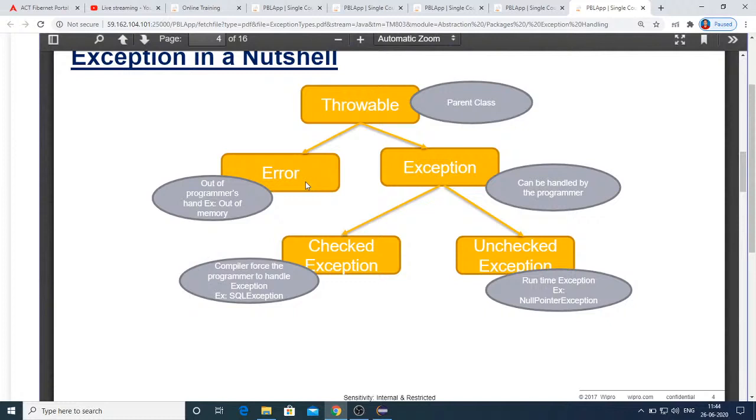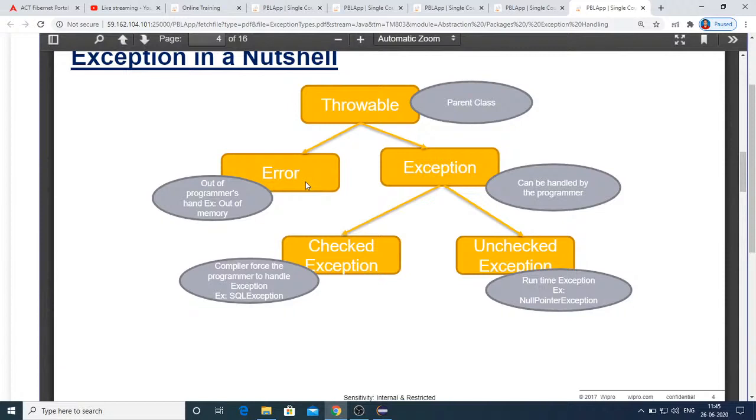Now exceptions are of two types: checked exceptions and unchecked exceptions. Checked exceptions are those which must and should be handled by the programmer, else it will raise a compile time error. On the other hand, runtime unchecked exceptions are those which are not checked during compile time.